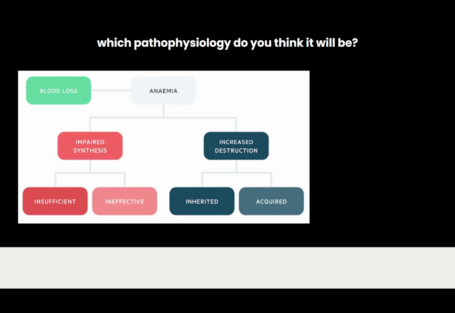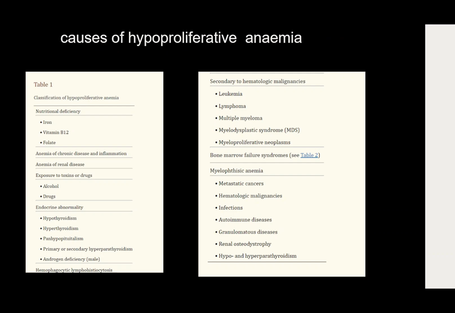So which pathophysiology of anemia do you think it will be based on whatever knowledge that you have before, whether it is caused by blood loss, impaired synthesis or increased destruction? There are many causes of hypoproliferative anemia, and it can be classified based on the causes such as nutritional deficiencies, anemia of chronic disease and inflammation because of renal disease, exposure to toxin or endocrine abnormalities, secondary to hematologic malignancies, and bone marrow failure syndromes.